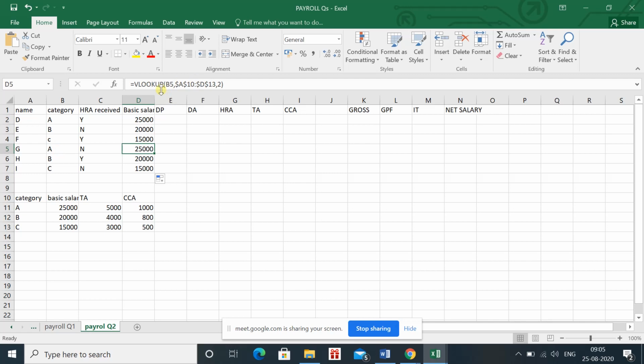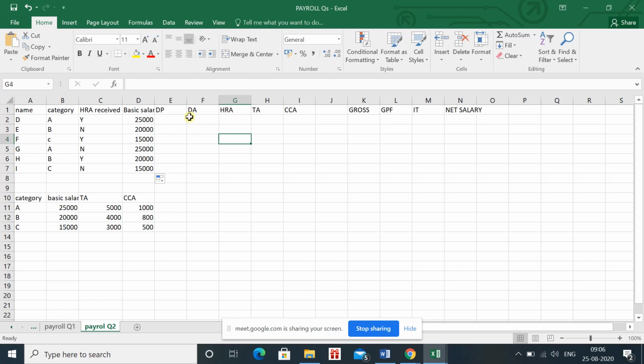If you have not put the dollar signs to fix the cell reference, we have to apply the dollar sign with the column plus with the row. You can see I have put the dollar sign with the A and 10 both. In case of D also, I have put the dollar with D and 13, and the value which we are writing will also remain the same. Is it clear? Now we have applied the formula for basic salary.